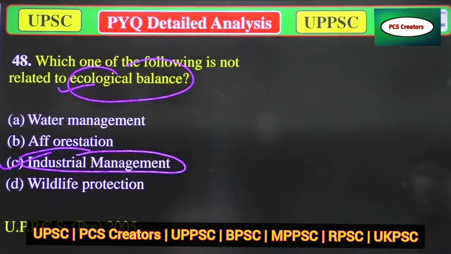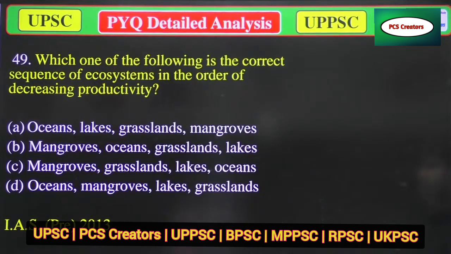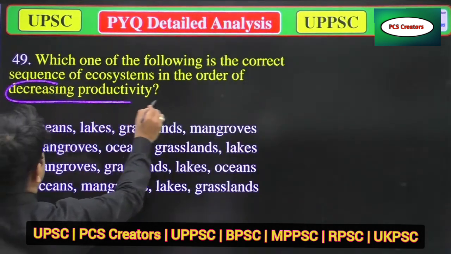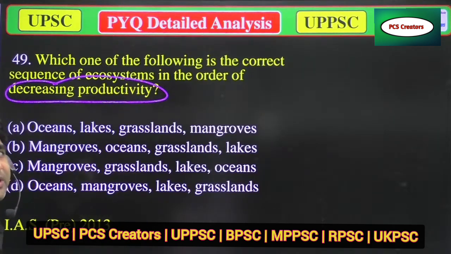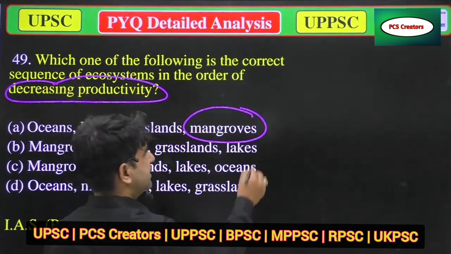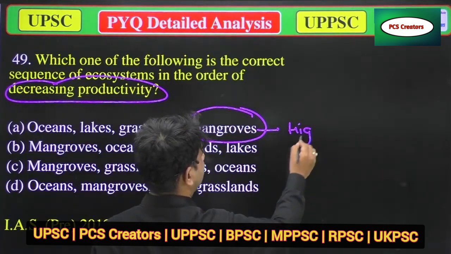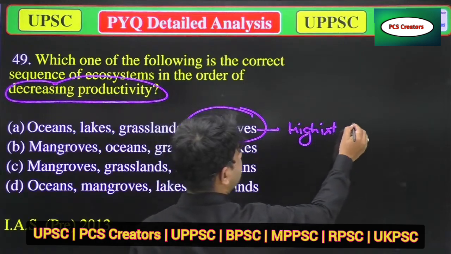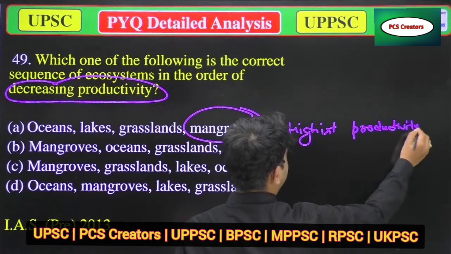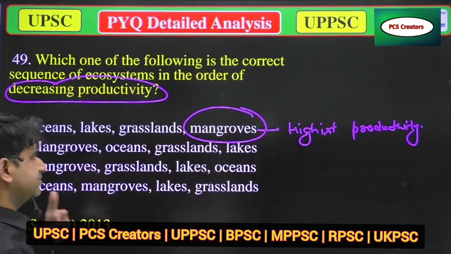Now we'll move to the next question. Which one of the following is the correct sequence of ecosystems in the order of decreasing productivity? So ocean, lakes, grassland, mangroves. For your information, you should remember that the mangroves have the highest productivity. So that option will be gone.